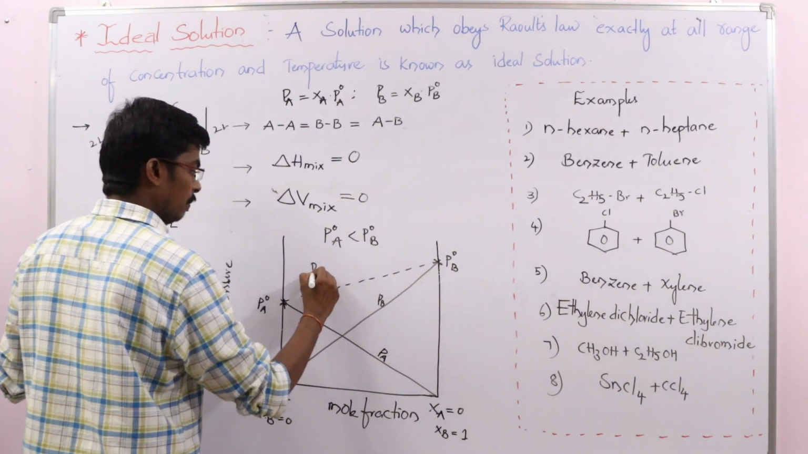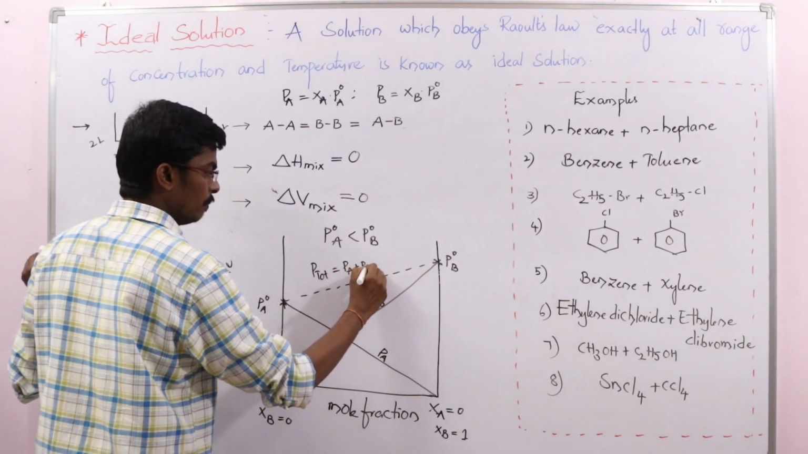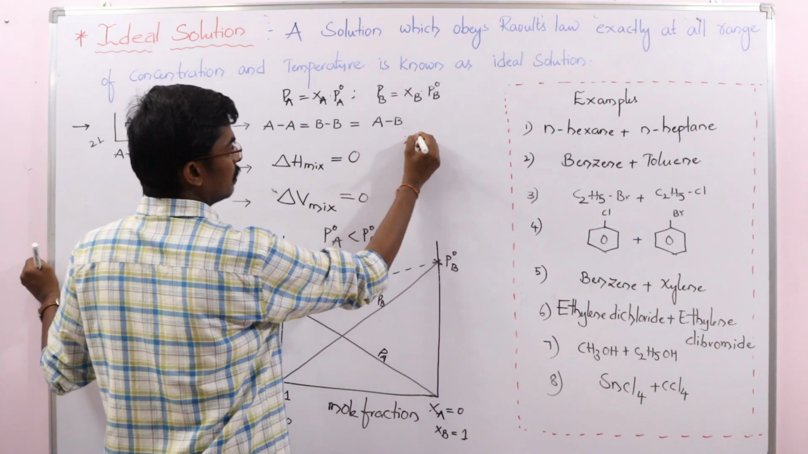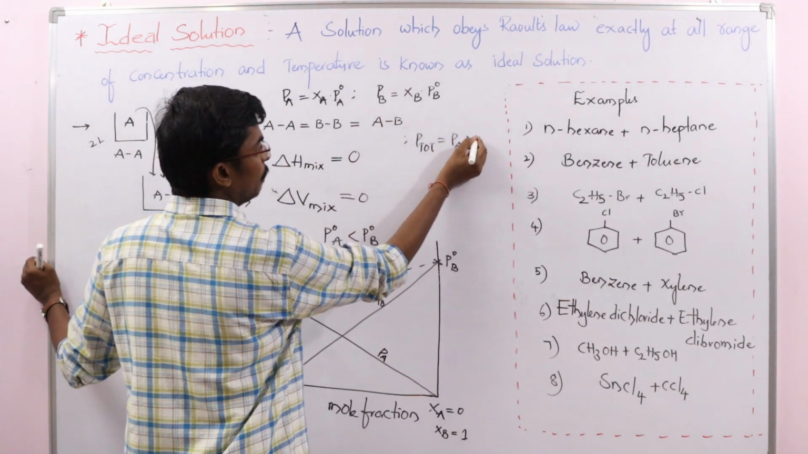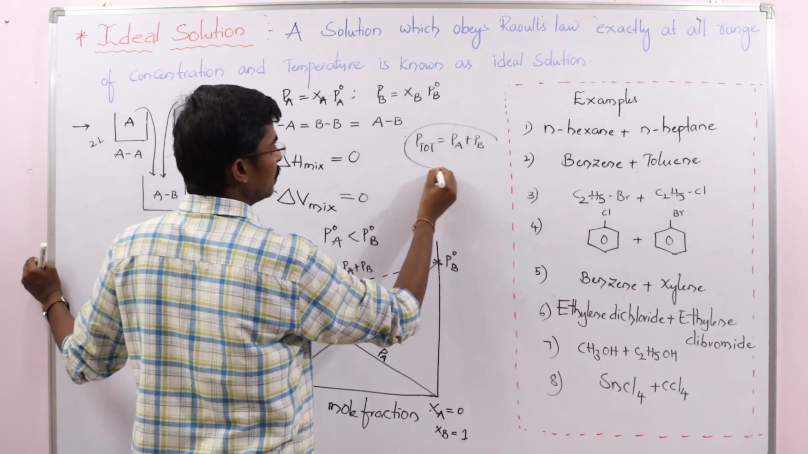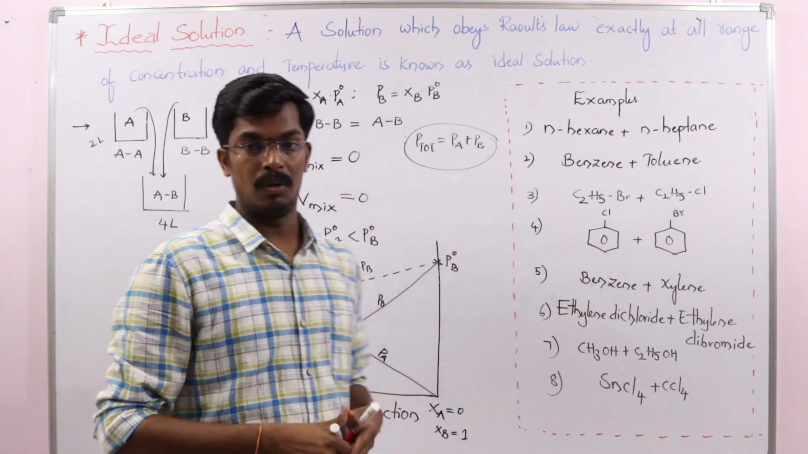So when I join these two curves, what do you get? P total, which is equal to PA plus PB. That means P total must always be equal to PA plus PB. This is the condition obeyed by the solution. Only then can we say it is an ideal solution.